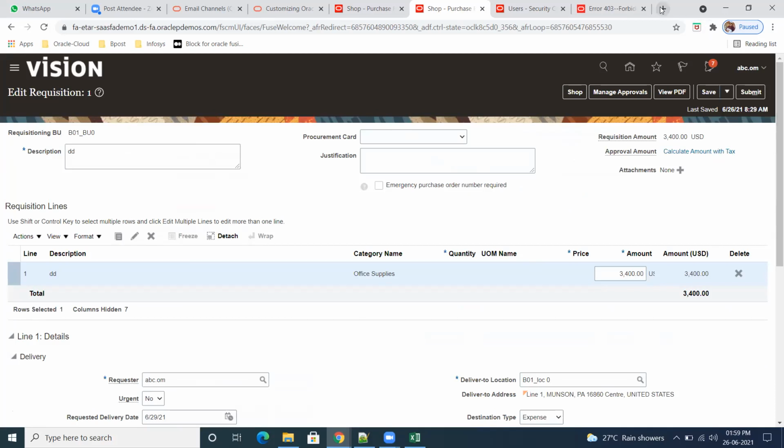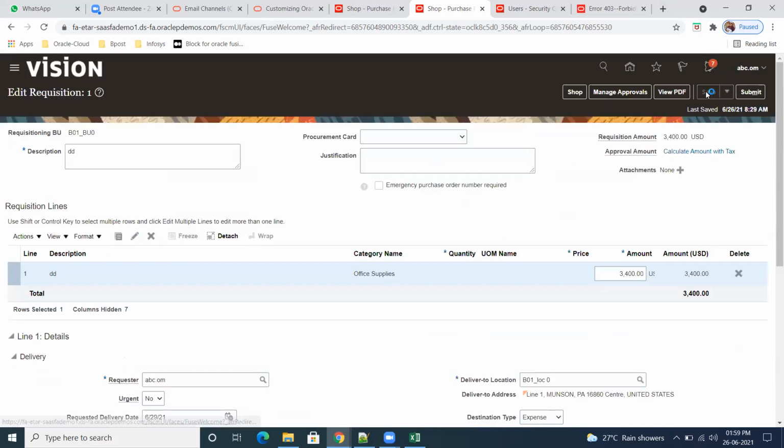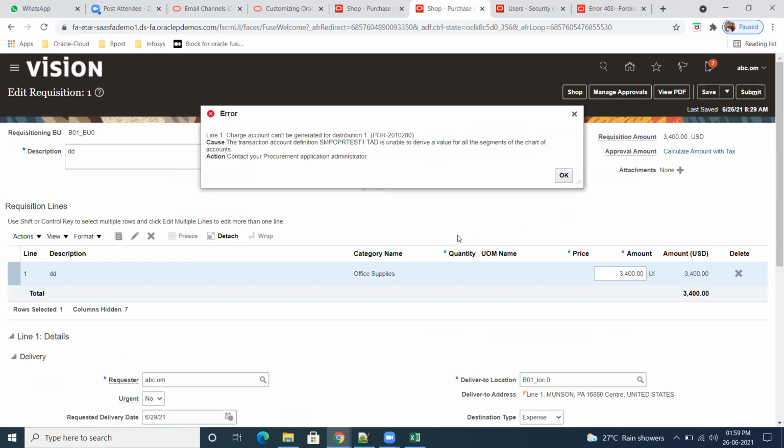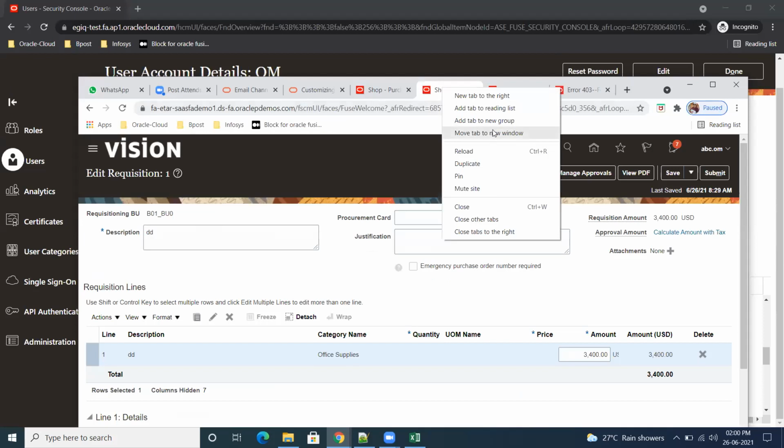We'll see next class. Okay. So here there are a lot of problems with the charge account. So let me try that definition. Can we create the charge account? You have to learn the TAD. We can't do simply. Okay.